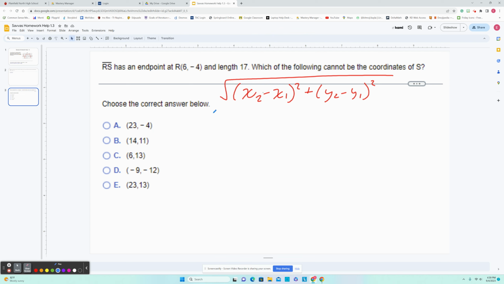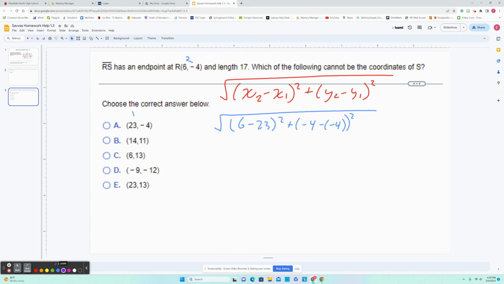So what I'm going to do here is I'm going to take the square root. Okay, I have my point 1 and point 2. I'm going to state that this is point 2 and everything over here is going to be point 1. So when I put this together, I'm going to have 6 minus 23 squared plus -4 minus a -4 quantity squared.